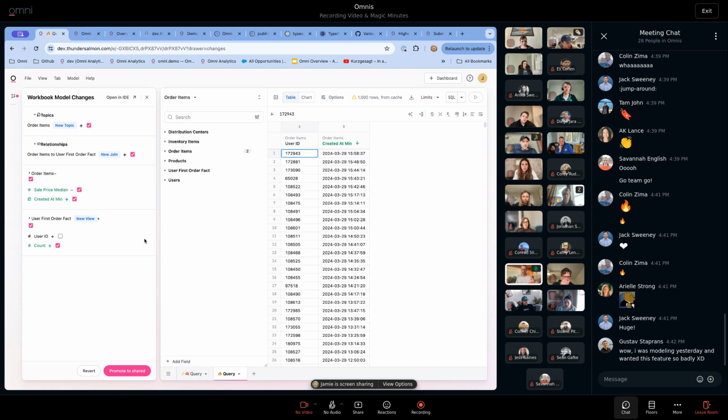For a relationship, for example, that depended on a specific view, like a user's first order fact, it doesn't make sense to promote the relationship without also promoting the fact table. It's not an atomic unit.